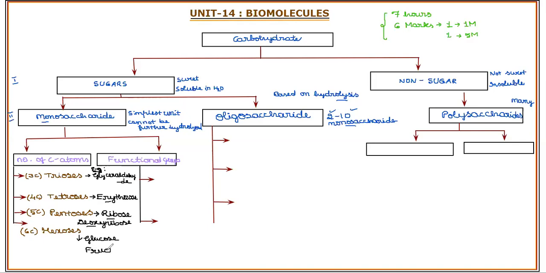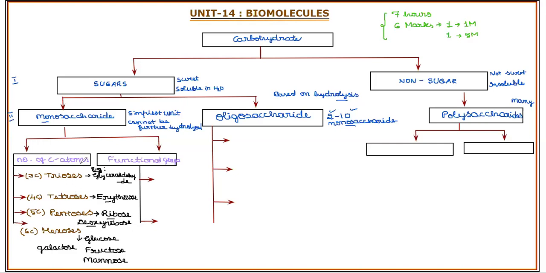Fructose is an example of hexose, fruit sugar. And you can take mannose. This is also an example of a hexose. Like this, there are many. You can add one more to remember, galactose, etc. Glucose, fructose, mannose, galactose.